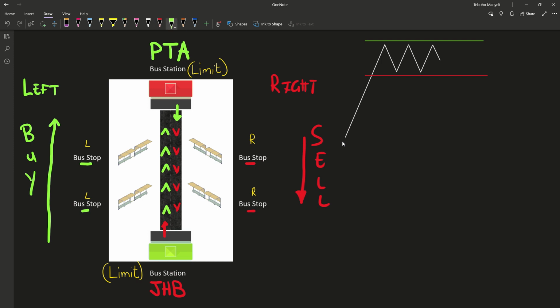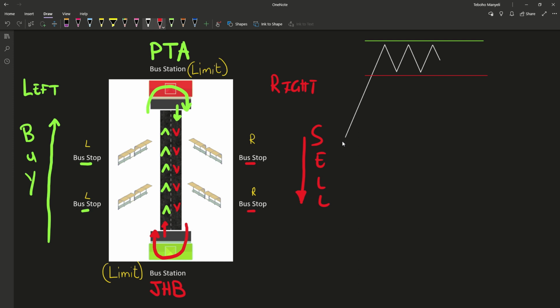So basically we know if we get to the station in Pretoria, the bus is going to take a U-turn and go to Joburg. And if we catch a bus or we're going towards the bus station in Johannesburg and we get there, the bus will then take a U-turn there and go towards Pretoria. And this is the limit. So you set your limit orders at the top where you expect the market to get and turn there.